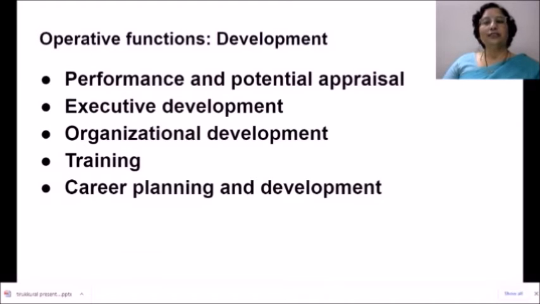Next operative function is development. Whose development? First, you need to develop an employee so that the organization can develop. And how can you develop an employee? The HR executives and managers not only have to check the present performance of the executive, they also have to keep an eye on the future performance, which can be enhanced with certain techniques, and the most suitable technique is training. Various kinds of training methods are there. Any of those training methods can be used to educate, to develop the employees so that the organization can develop.